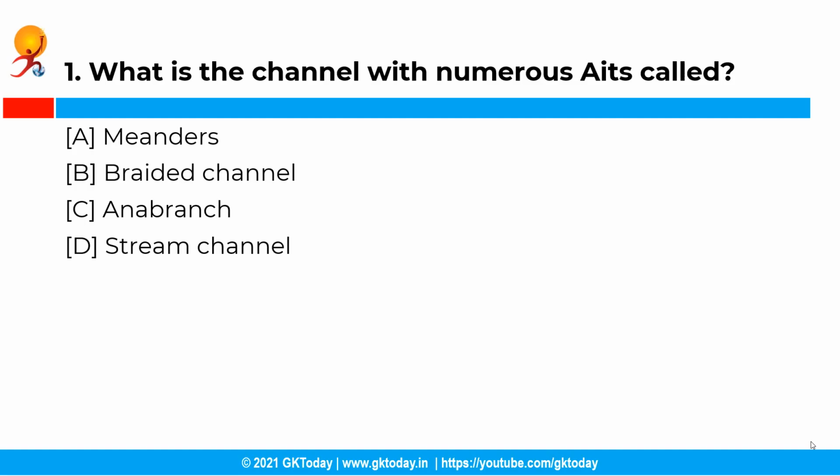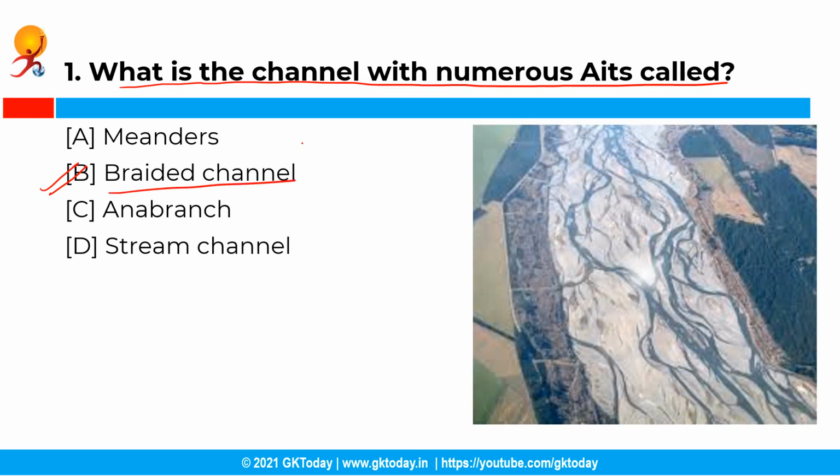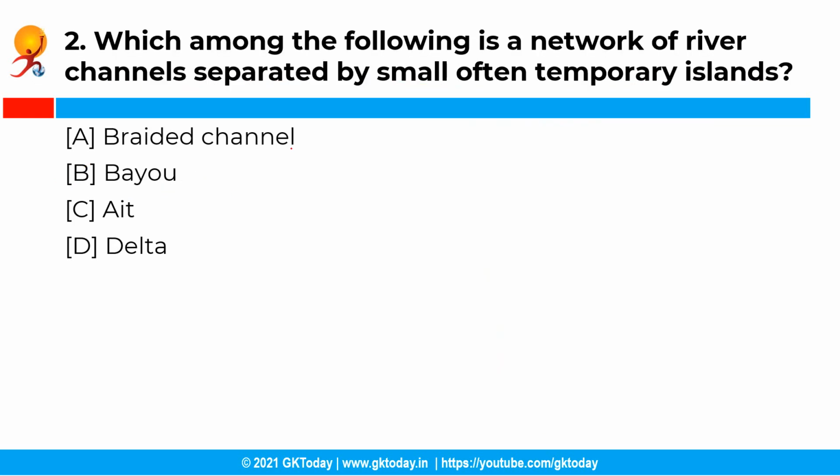So the first question is, what is the channel with numerous eyots called? So you have the following options and the correct answer is option B, that is braided channel. See, eyot is a small island and it is used to refer to the river Thames and its tributaries in England, and a channel with numerous eyots is called a braided channel. Moving ahead with the next question.